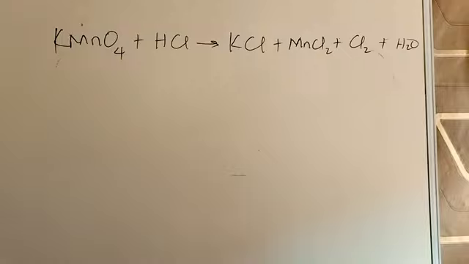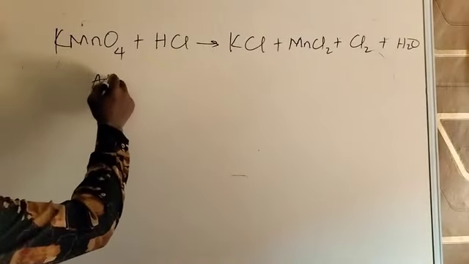For instance, when you have 3 and 6, it becomes easier because 2 times 3 will give you 6, than when you have 7 and 2, because no whole number multiplies to give you 7. So you start with 3 and 6 before going to 7 and 2. And once you balance by multiplying a number, move that number and put it in front as a coefficient in front of the substance that is balanced. And then change the table, because that number may be in front of a compound, and it is going to affect the elements in the compound. Change all the elements in the table and then start again to balance, and so on. So having done that, let's go to this example.